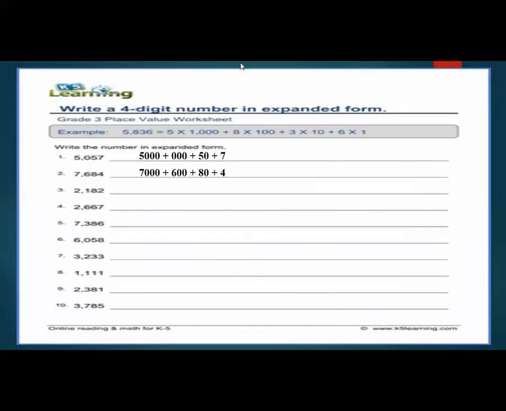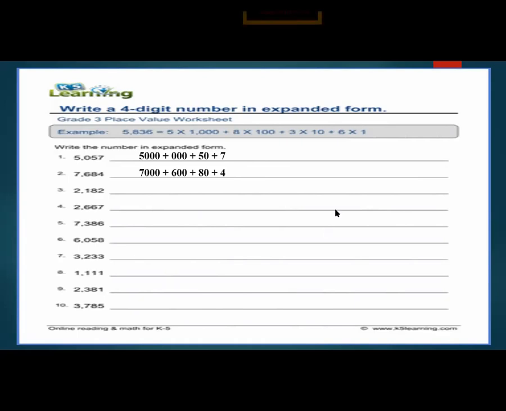Now, this is also an example. Page number 9, part D, expanded form. If you want to take a screenshot for your guidance, take it. Write a 4-digit number in expanded form. This is same as part D in your book, page number 9. You will also solve 5 questions from part D in your fair copy.